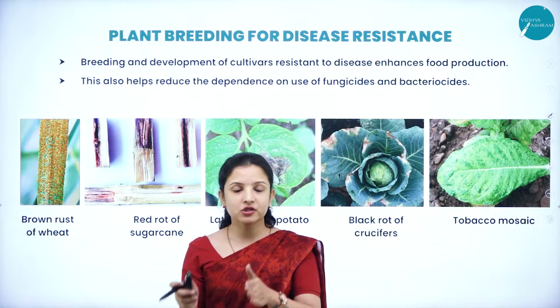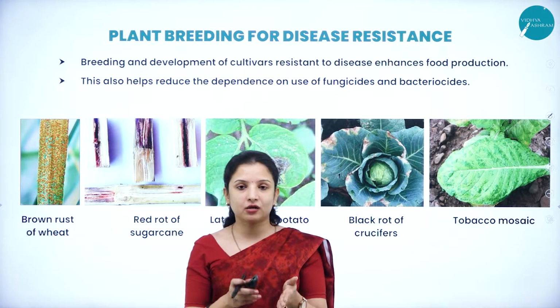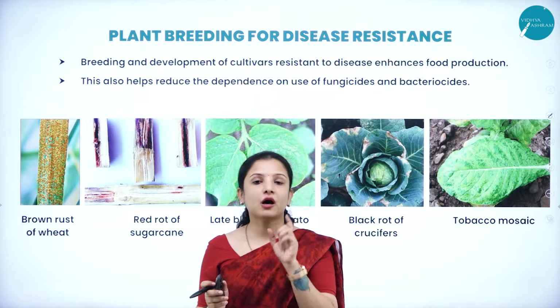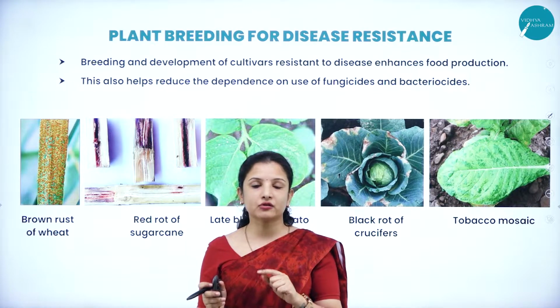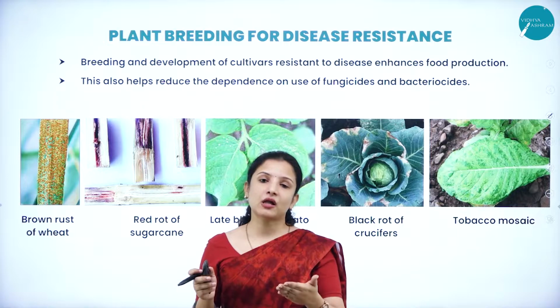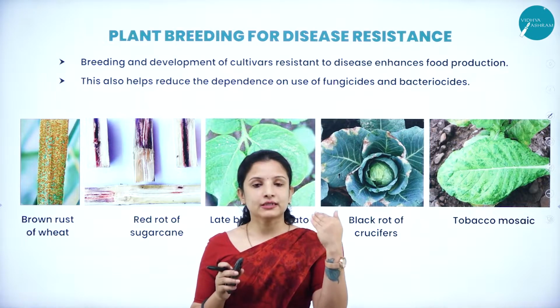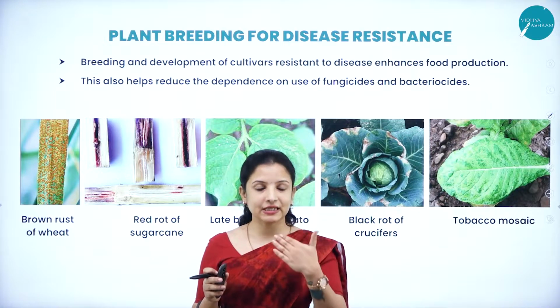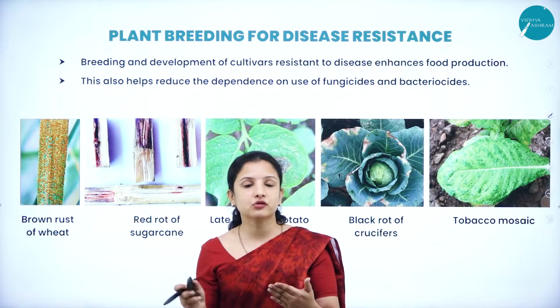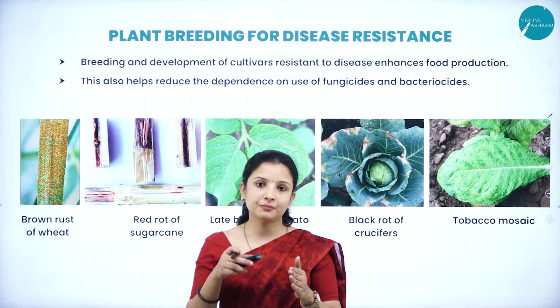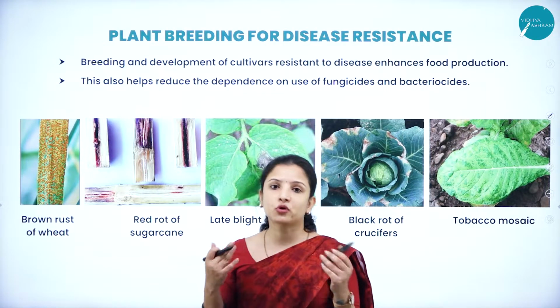If a pathogen is trying to attack a crop and that crop is resistant to it, how will it be resistant? It will increase the production of these compounds that I mentioned. When these compounds increase in the plant body, the pathogen will not be able to enter into the cells of the plant body. That is how they protect themselves.